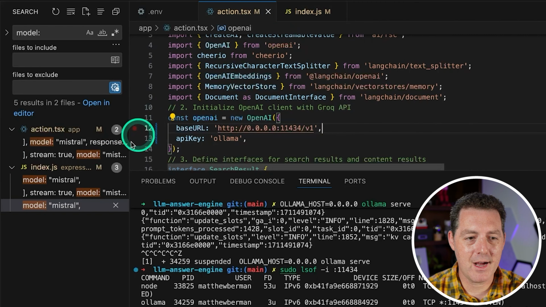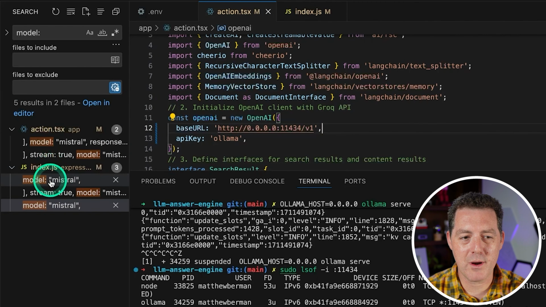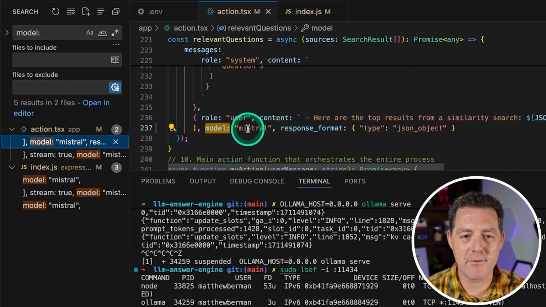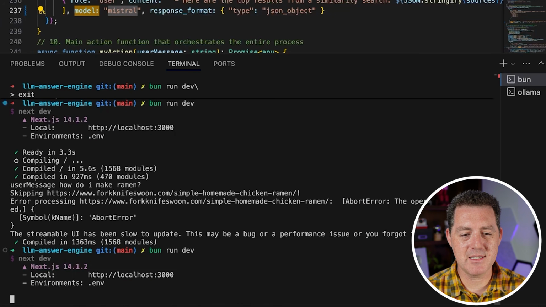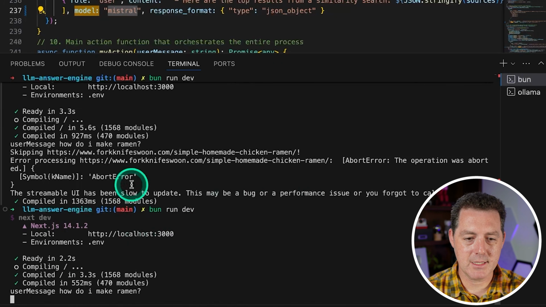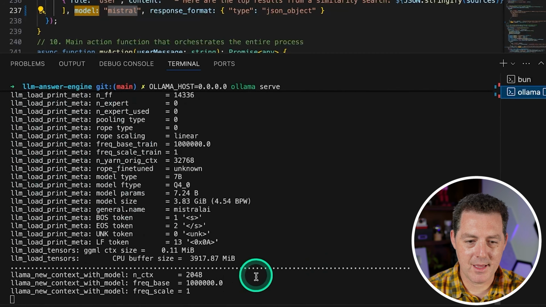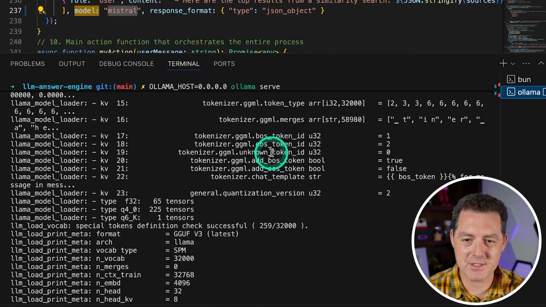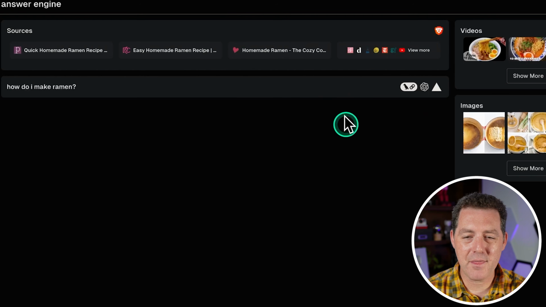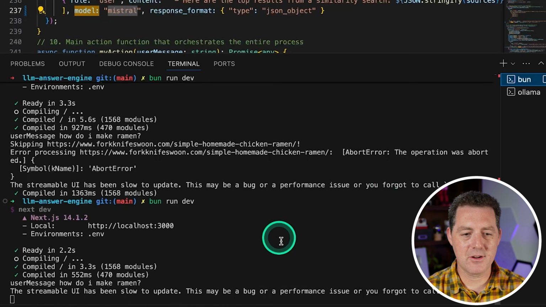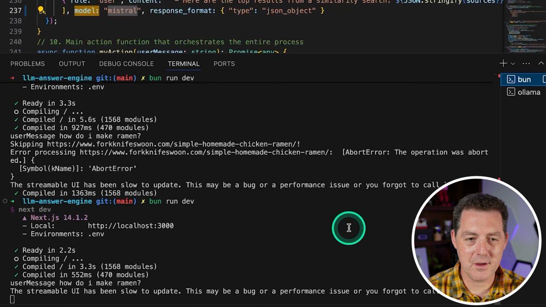Then from here, I searched for all the times that we're referencing the model name. So I just did a code-wide search for model. And before it had Mixtral in here, so I just replaced it with Mistral. So let's go back, bun run dev, and let's see if we can get it running one more time. All right, so I said, how do I make ramen? And here we go. You can see a bunch of stuff just got output, so it definitely got the request, but nothing's happening in the interface. I don't see any errors either, so very odd.